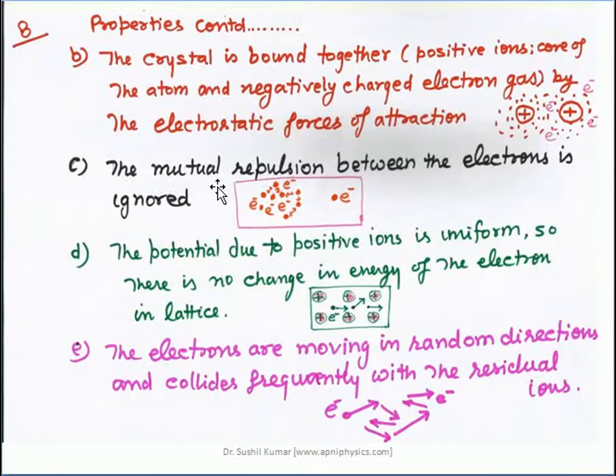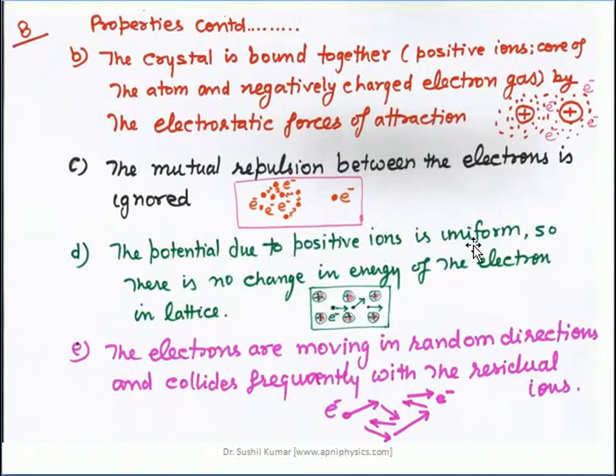Third point, the mutual repulsion between the electrons is ignored. The third assumption of the free electron theory of gases is what? That the mutual interaction between these free electrons is basically ignored. No contribution of the mutual interaction among the electrons.